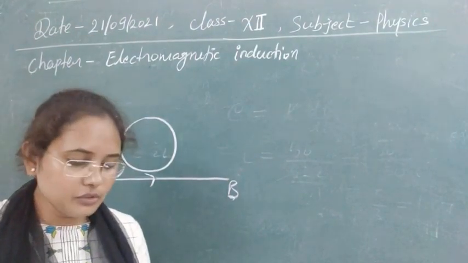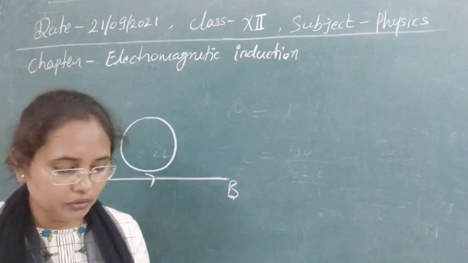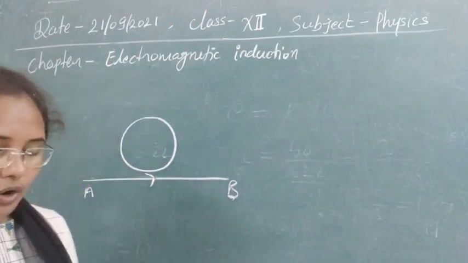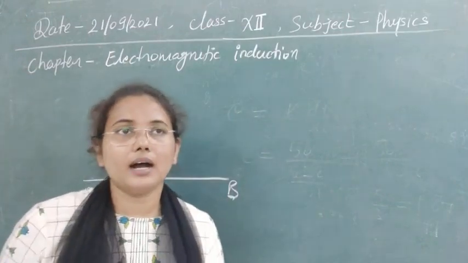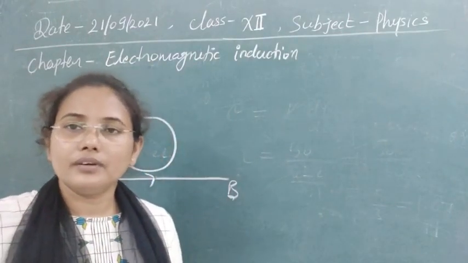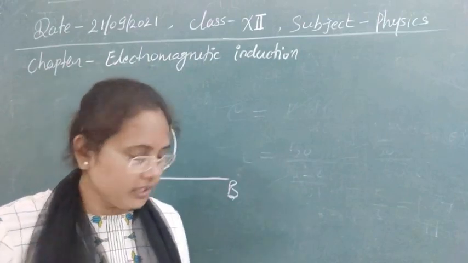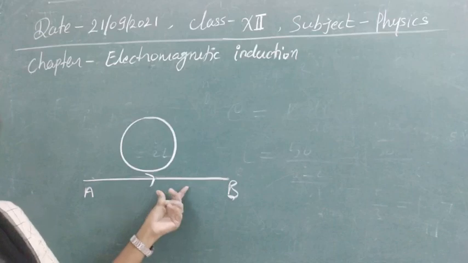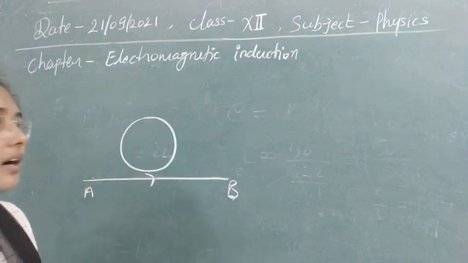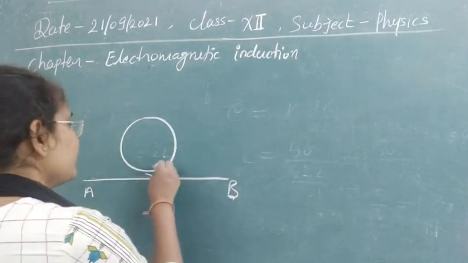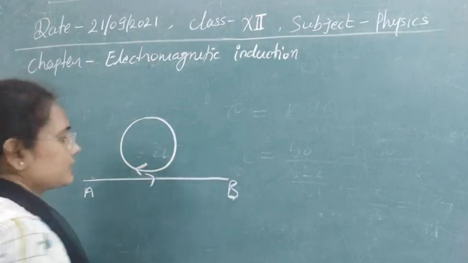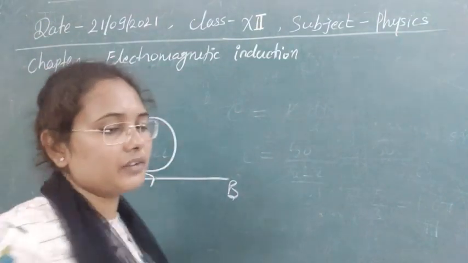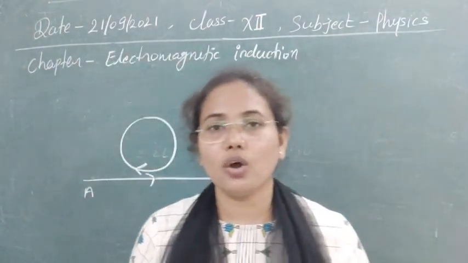The direction of induced EMF here we have to find out, and you know that direction is given by Lenz's law. According to Lenz's law, the direction is always opposite to the cause of the change in flux. The cause of the change in flux is the current flowing in this direction. To oppose this current, the induced current will start to flow in the opposite direction of this current. In this way you can understand it easily. This is the direction of current, and you can see now this is clockwise direction.